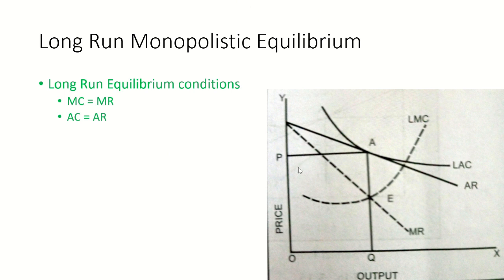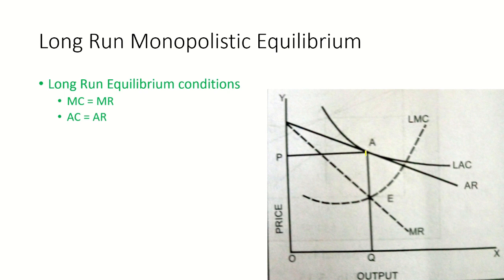Let's see the graph. This graph has the same two axes, that is, output and price. The MC cuts the MR from below at the point E, and at the point E, MC is equal to MR. We have already seen that there is only normal profit in the long run.